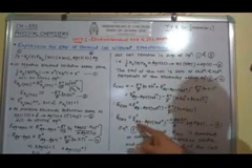That is, E cell is equal to E0 AgCl reduction minus 2.303 RT upon F log of activity of HCl. Here ln is the log to the base e, so by changing the base we add 2.303 and use log. In this way we get equation number 6.